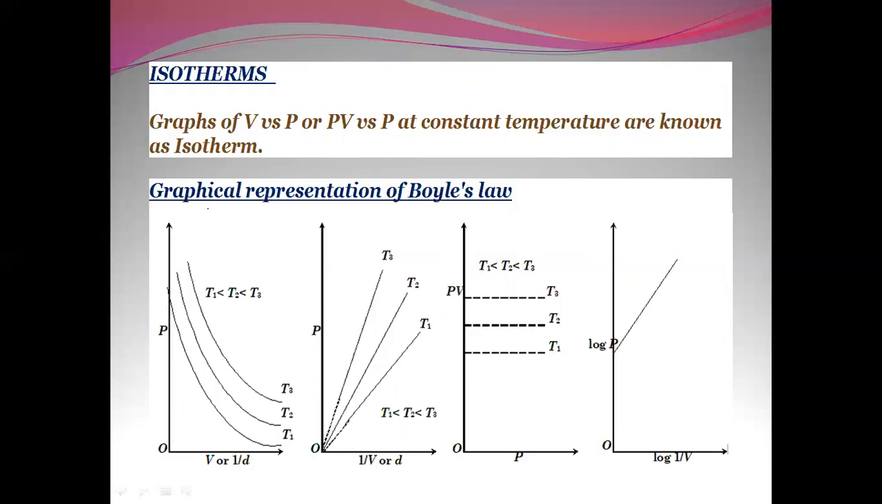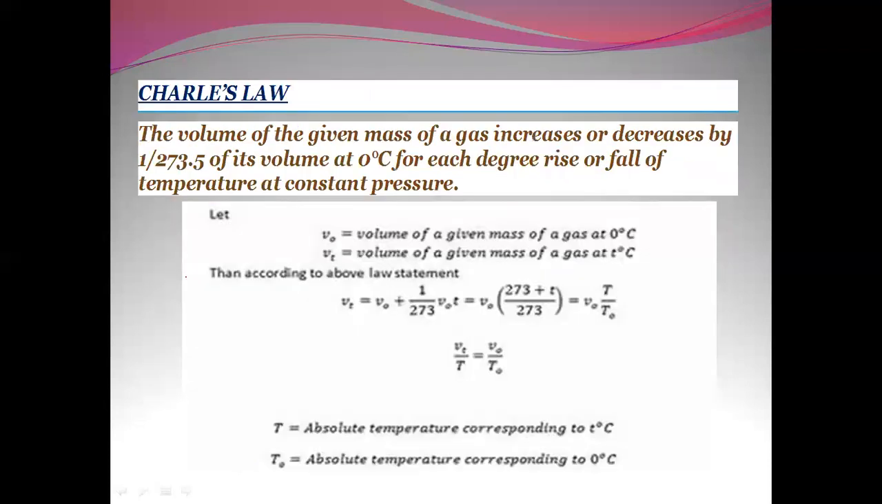So for the graphical representation of Boyle's law, you can see here P versus V, or 1 by V, where at different temperatures the graphs have been drawn at T1, T2, and T3. From the graph, it is seen that T1 is less than T2 is less than T3. So this is how Boyle's law is represented graphically. And then the second law is Charles law.